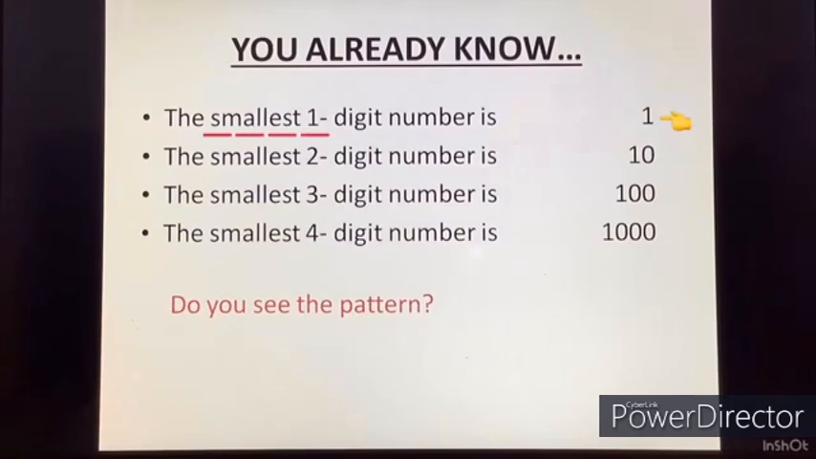Again, do you see a pattern here? For 1 digit we have 1. For 2 digits we have 1 followed by 1 zero. For the smallest 3-digit number we have 1 followed by 2 zeros. For the smallest 4-digit number we have 1 followed by 3 zeros. Do you see the patterns?